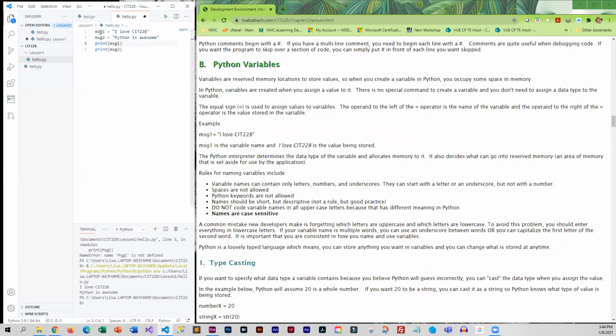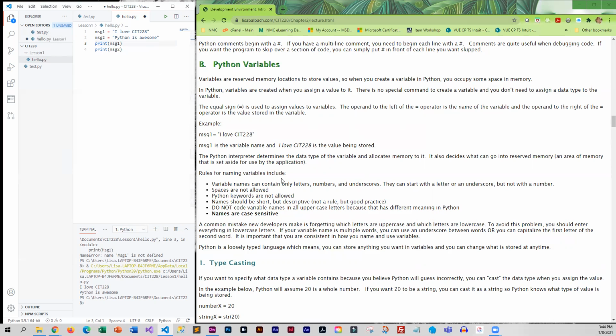So the operand on the left is the variable name. The operand on the right is the value that you are storing. The Python interpreter is going to determine the data type of the variable, and based on what it believes your data type should be, it reserves the memory location for it.